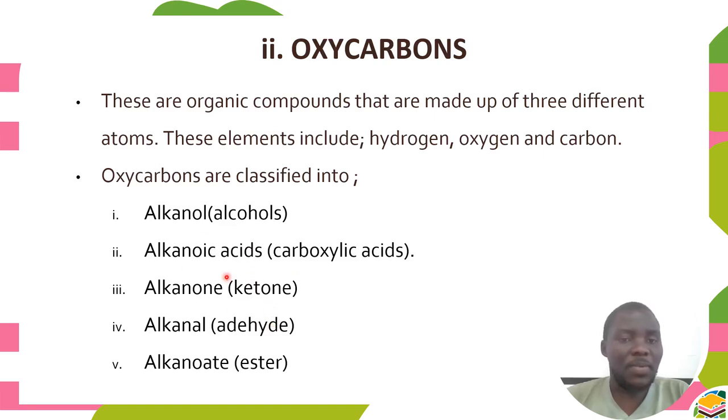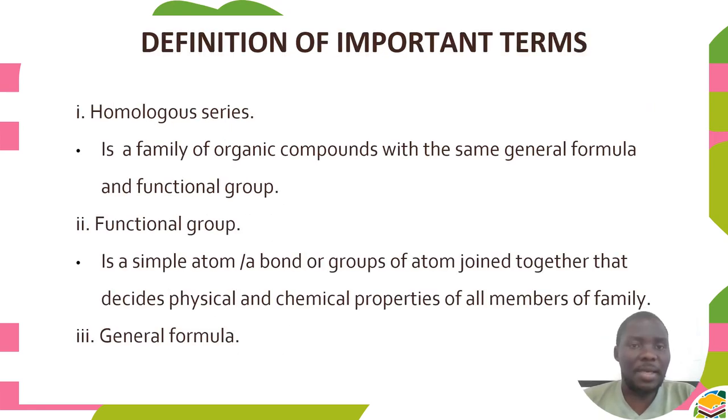Remember, on hydrocarbons, we only have two classes: alkanes and alkenes. On oxycarbons, we have at least five classes: alkanols, alkanoic acids, alkanones, alkanals, as well as alkanoates. These ones will all be covered later on in Form 3. But for us, based on our objective, we only focus on hydrocarbons, which are alkanes and alkenes.